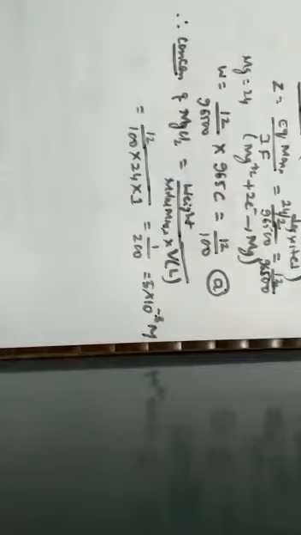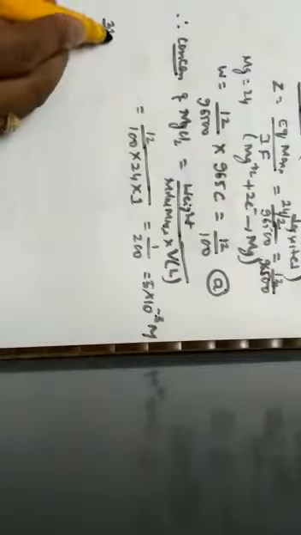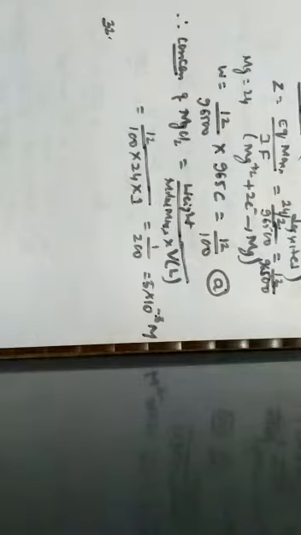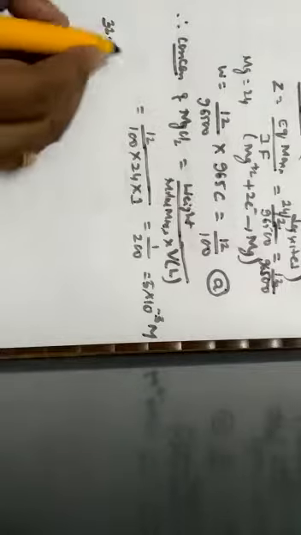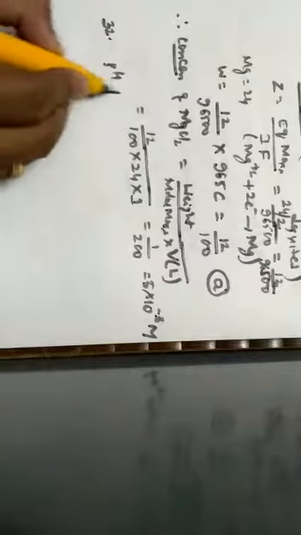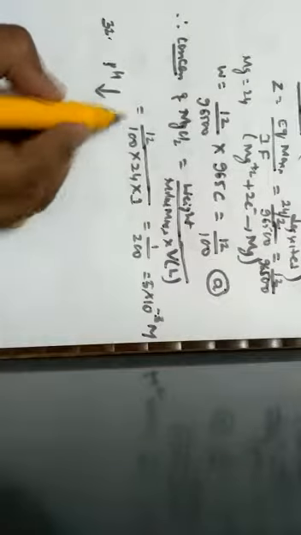Next one, question number 32. An aqueous solution of copper sulfate is subjected to electrolysis using inert electrodes. The pH of the solution will... So here the pH of the solution goes on decreasing, which is given by option C.